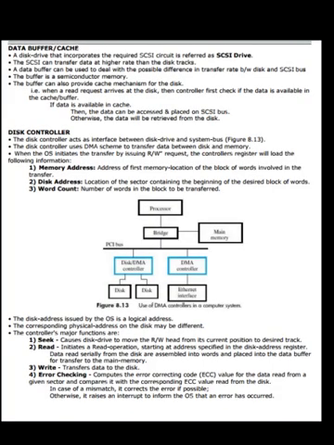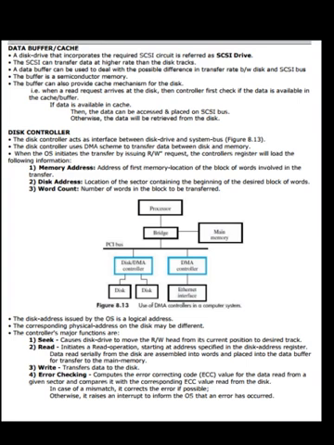Now let us see the data buffer cache. A disk drive that incorporates the required SCSI circuit is referred to as a SCSI drive. The SCSI bus can transfer data at a higher rate than the disk tracks. A data buffer can be used to deal with the possible difference in transfer rate between the disk and the SCSI bus. The buffer is a semiconductor memory. The buffer can also provide a cache mechanism for the disk.